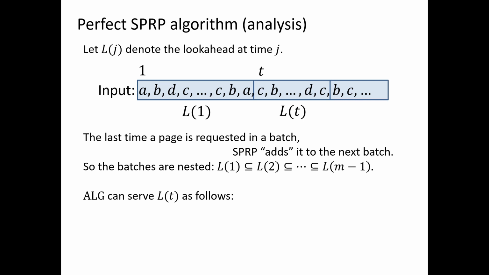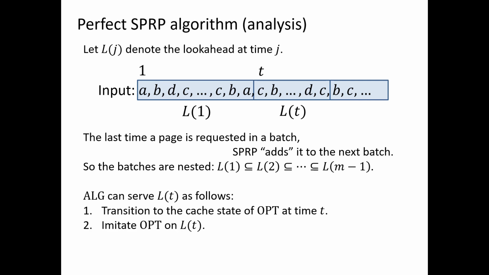Now, recall that the algorithm serves the input batch by batch. So it runs an optimal solution on each batch, ignoring everything that comes after it. One option for the algorithm when serving a particular batch is to transition to the optimal solution for the entire sequence's cache state at this current time, and then do whatever the optimal solution for the entire sequence does for this particular batch. The algorithm does not necessarily know the optimal solution.